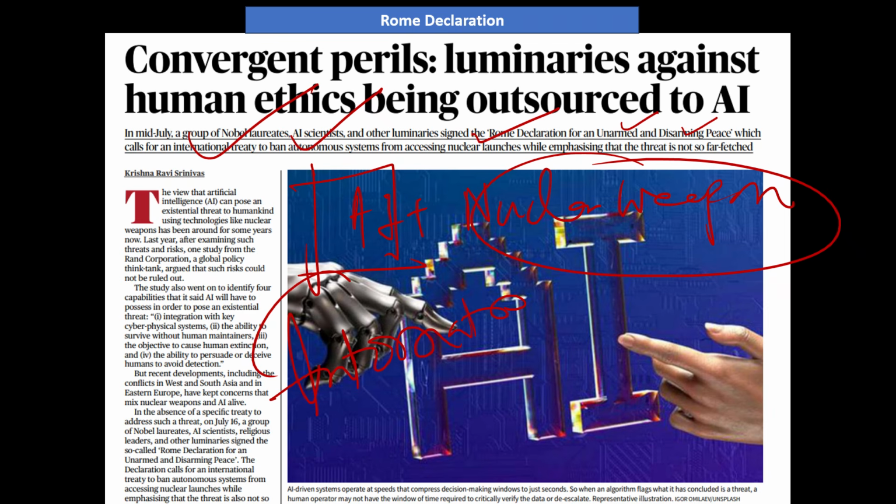So this declaration, you just keep in mind, is basically aimed at reducing the impact of AI on nuclear weapons. This is very important so that we can keep these two things separate, so that there is not any kind of misuse of nuclear weapons because of AI.